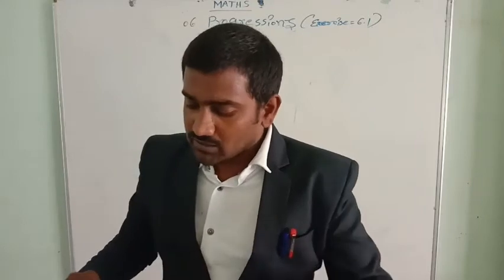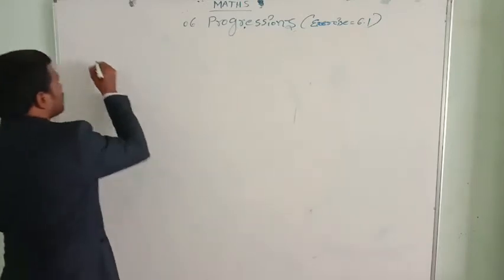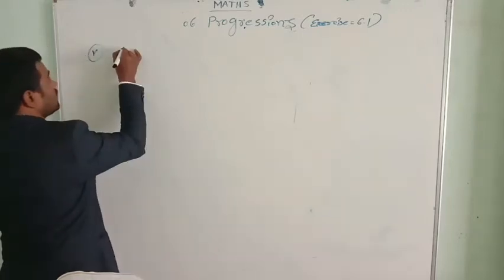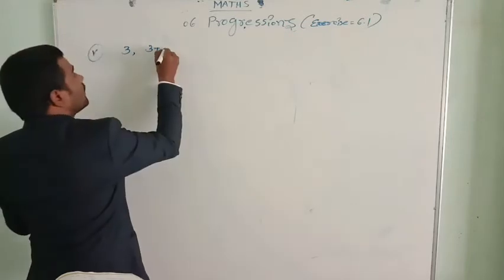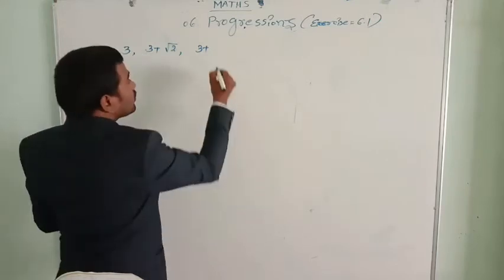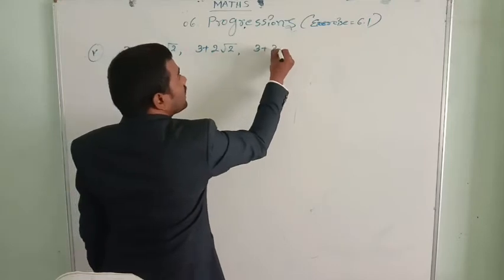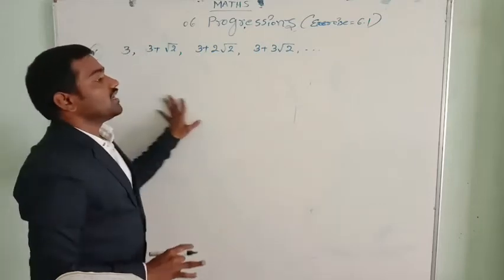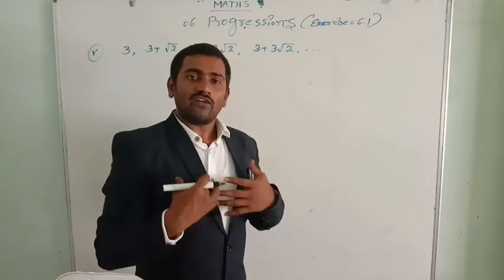So I will go for some slightly more difficult problems. Okay, I go for the 5th problem now. The remaining you can do yourself. Where you feel difficulty, I will teach you the same problem here. 3 comma 3 plus root 2 comma 3 plus 2 root 2 comma 3 plus 3 root 2 and so on. These are the given list of numbers. Are they in AP or not? I feel it is in AP.